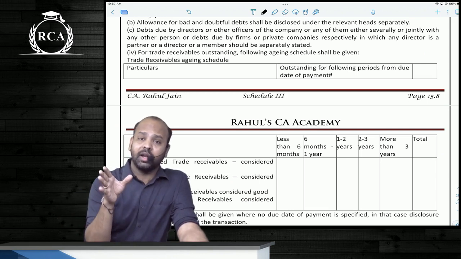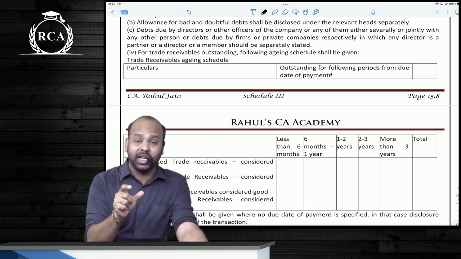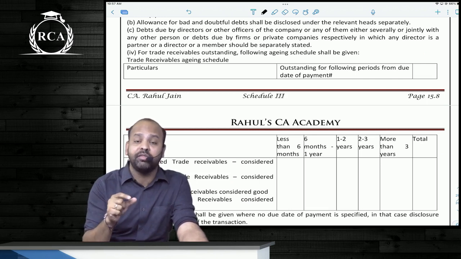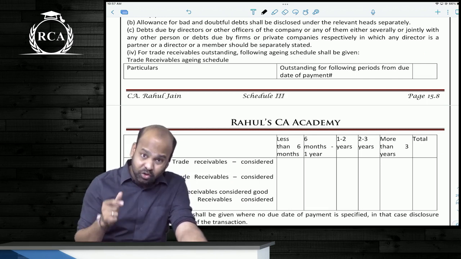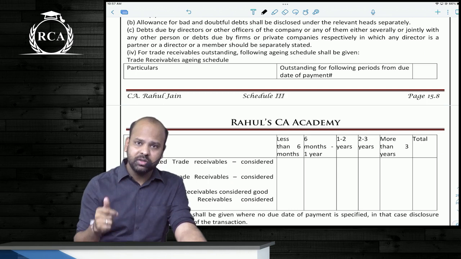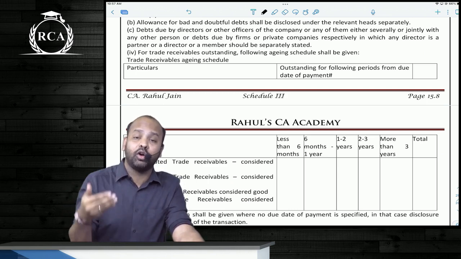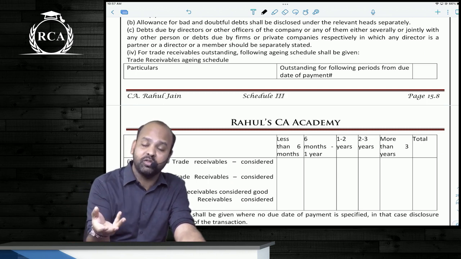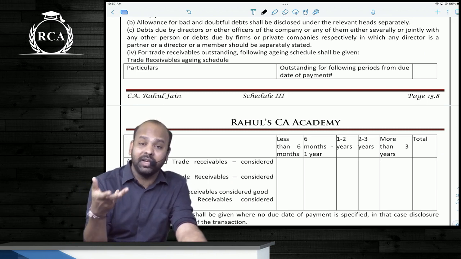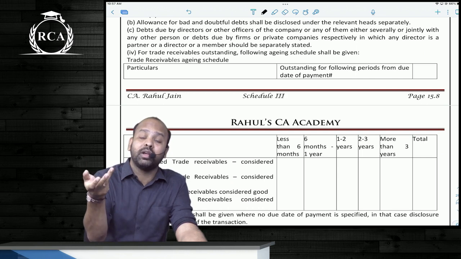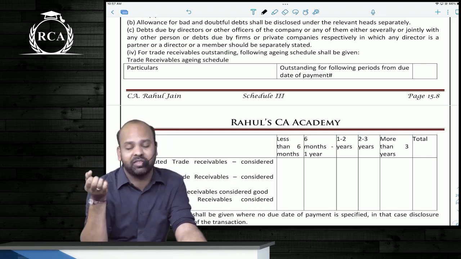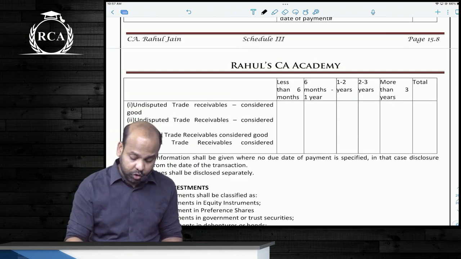So like trade payables you directly have 0 to 1 year, but here you have 0 to 6 months, 6 months to 1 year, 1 year to 2 years, 2 years to 3 years, and more than 3 years. This will help a lot to the investors or anyone else who's interested in the company. When they read the financial statements, they will know for how long this amount, that is receivable, is outstanding. So they will have to show what is the amount.